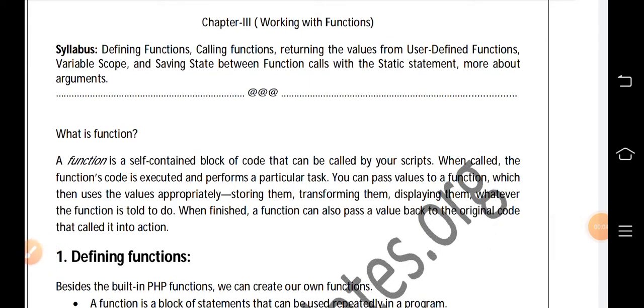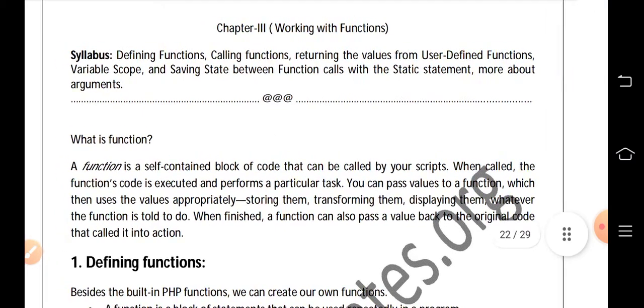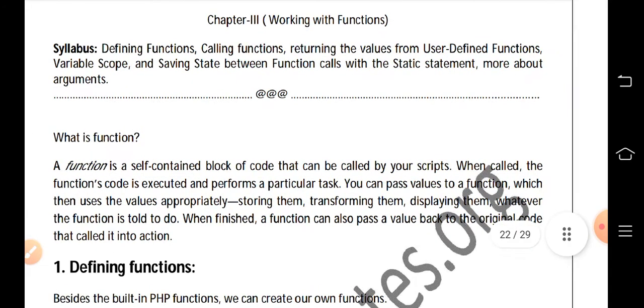Hi students, today our topic is about working with functions. Till now we have discussed the basic building blocks of PHP and flow control statements in PHP. Today let us see the topic of functions.